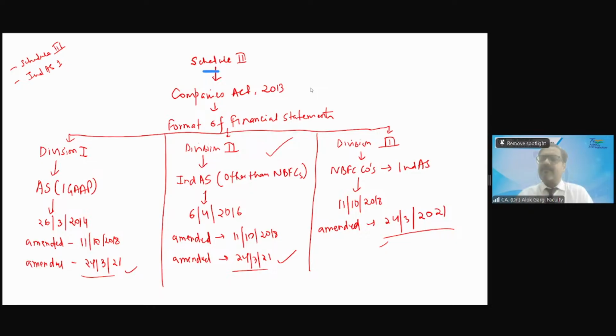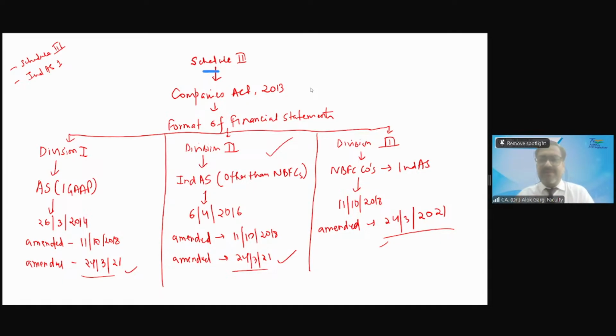Then on 11 October 2018, effective from 2018-19, Ind AS on NBFC companies was also made applicable. From when did it become applicable? From 2018-19.